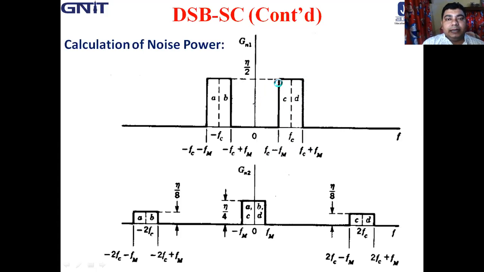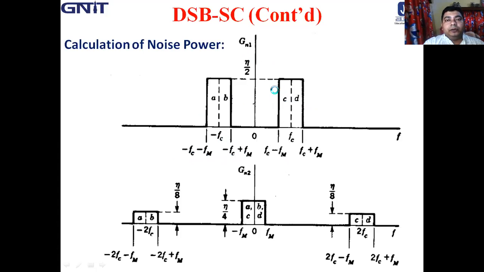So let us consider the spectrum is like that. It belongs to fc minus fm to fc plus fm and minus fc minus fm to minus fc plus fm, which is identified as the A, B, C, D region. And the noise power is eta by 2.